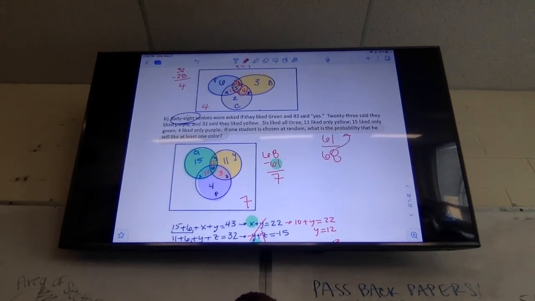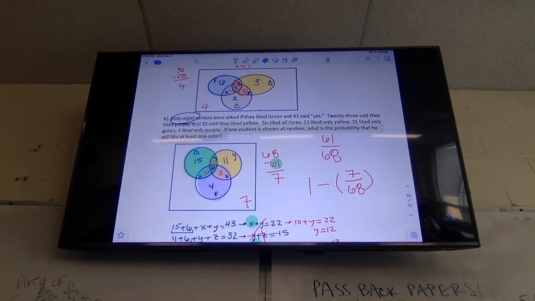Now, another thing you could do is think about how many kids don't like any of these colors. 7. So I can think of 1 minus my probability that somebody likes no colors and take those off. So 7 over 68. 1 minus 7 over 68 is the same thing as 61 over 68. Either way is fine. It was pretty easy to add up all my numbers and decide that it was 61, but sometimes it's not that easy, so I like having the shortcut just in case I need to use it.